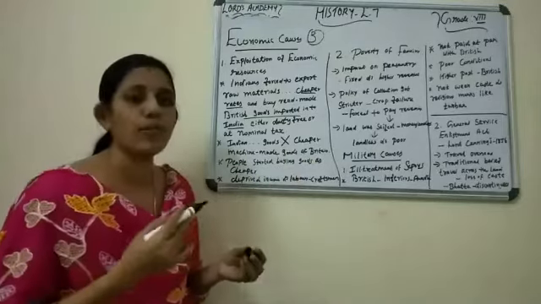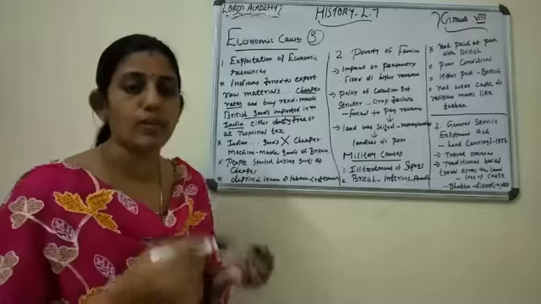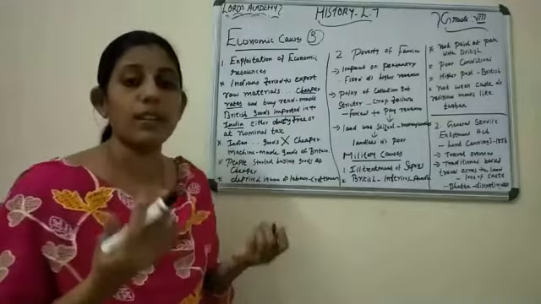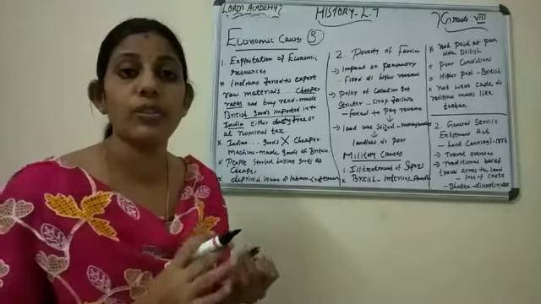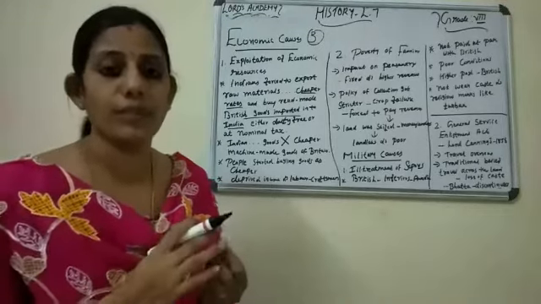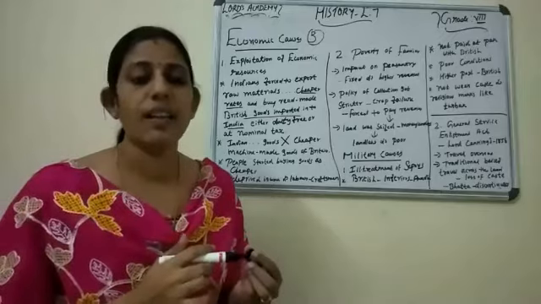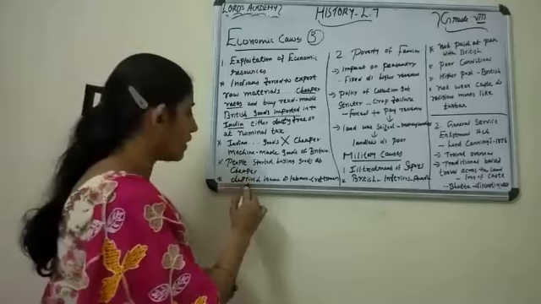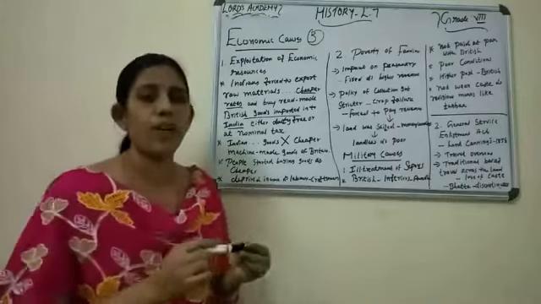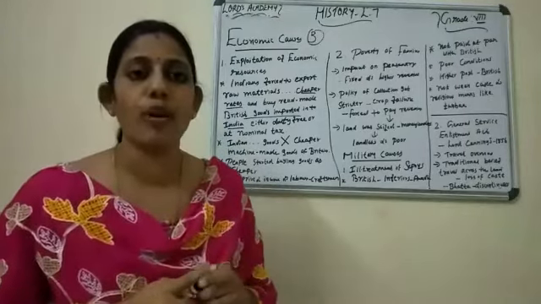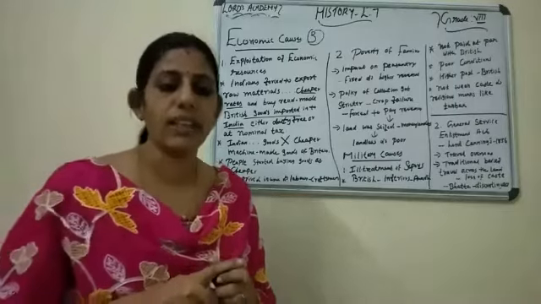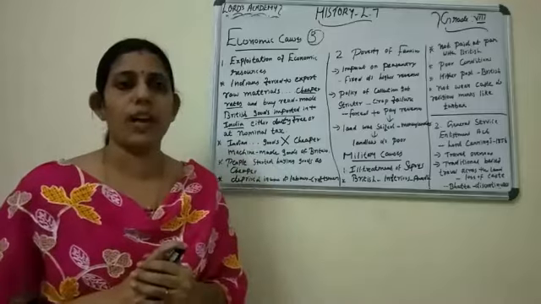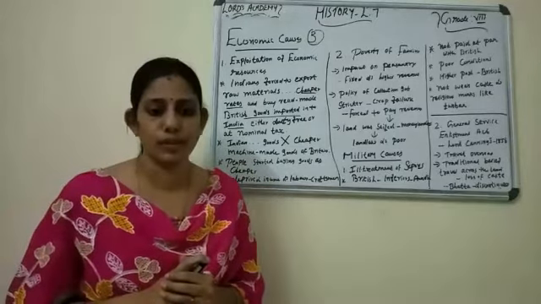And people started buying goods as they were cheaper. So what is the result? This deprived the income. Who is not getting the income? The handicraft industry. They are not getting any income and labor. So this deprived the craftsmen of income and labor and brought ruin, destruction, to the Indian handicraft industry. So that is the first point, exploitation of economic resources.